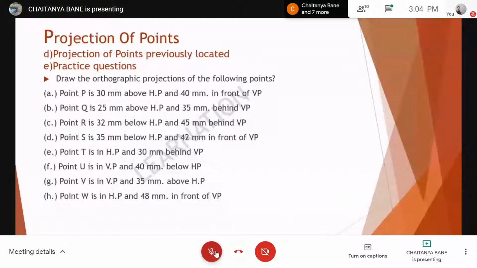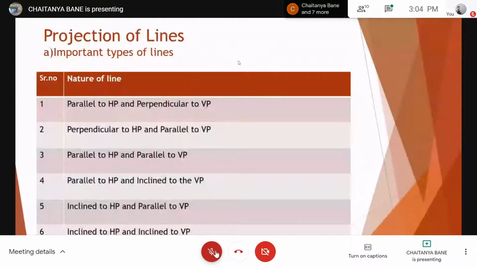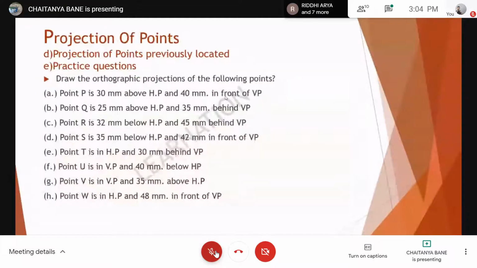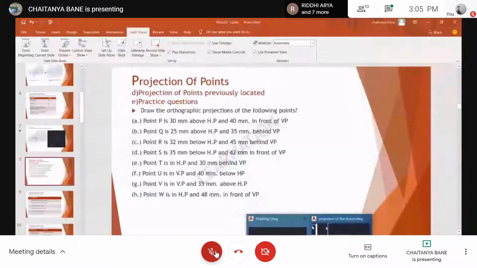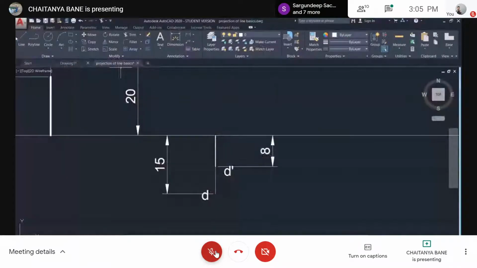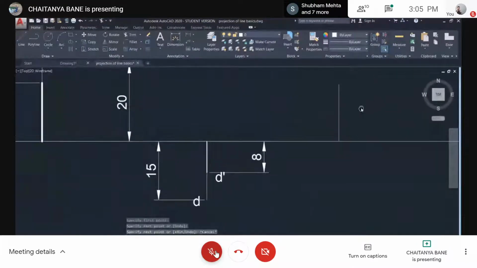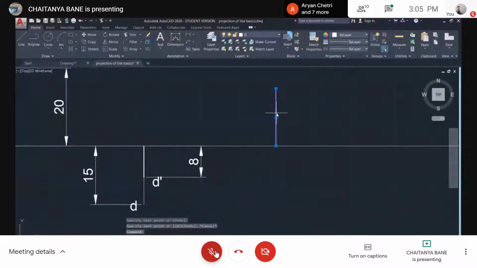So after points, what naturally comes is the projection of lines. You give it a magnitude. Actually right now this is quite clear, but every time we can't assume that. That's what I said. Is there any trick? That was what I told you. If they say above, you just take it above, right? Above HP, then plot the same distance above the HP.